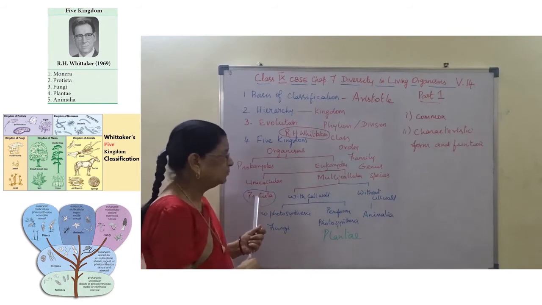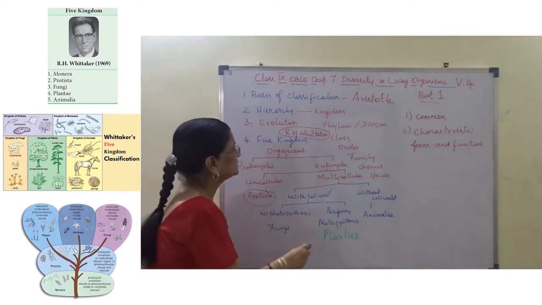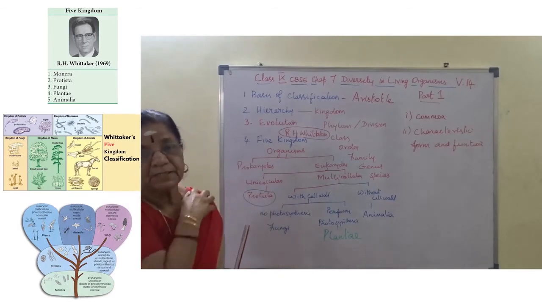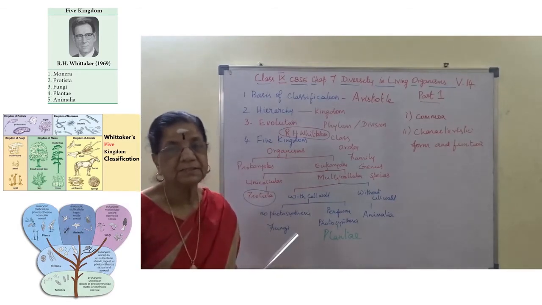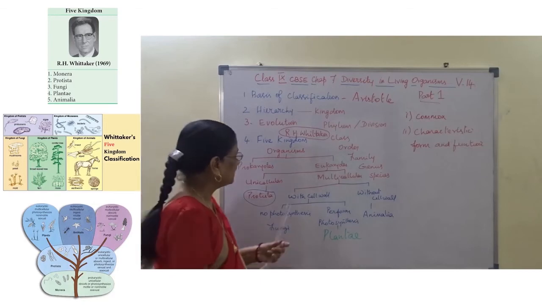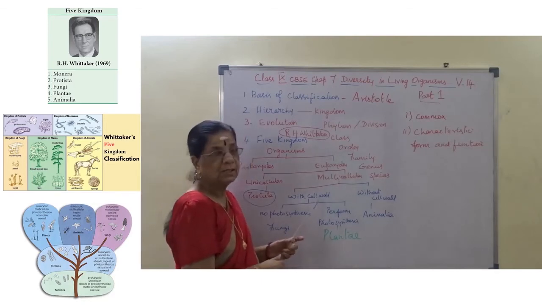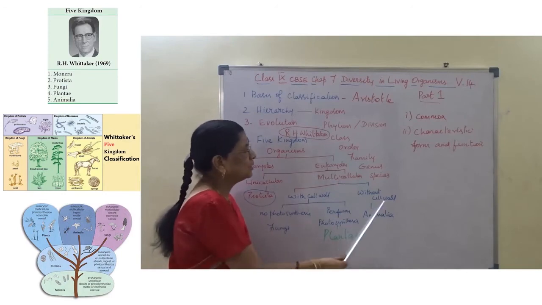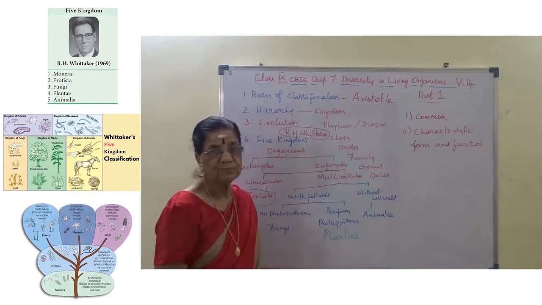Unicellular is kingdom Protista, whereas multicellular, he further classified considering the character of presence of cell wall or absence of cell wall. So we have with the cell wall, without cell wall.